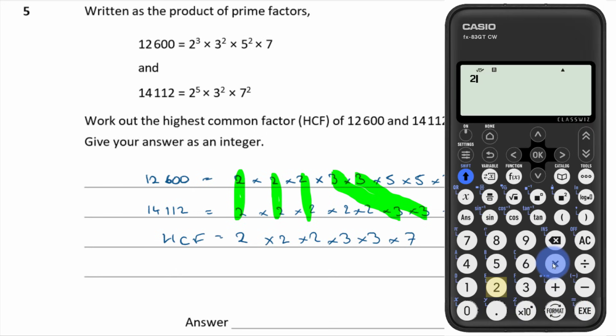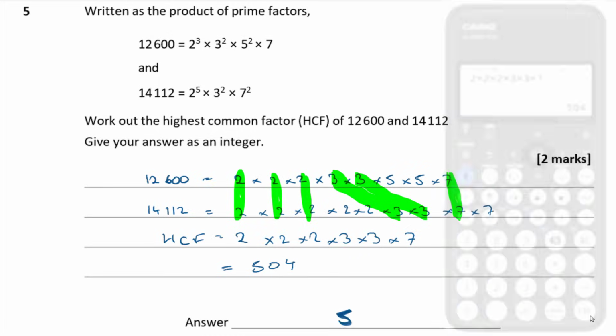So 2 times 2 times 2 times 3 times 3 times 7. What's that then? That comes out to be 504. Okay, so that's my HCF, 504.